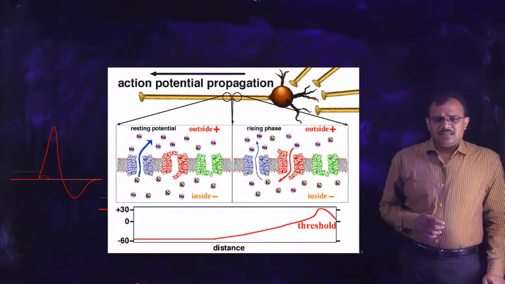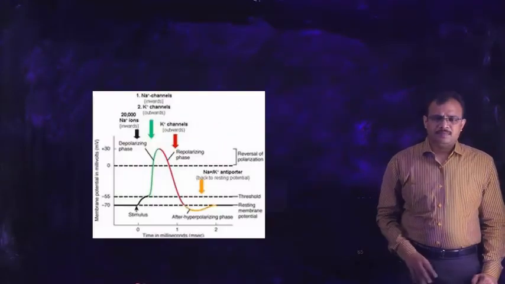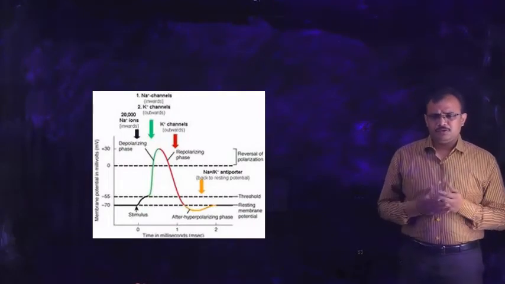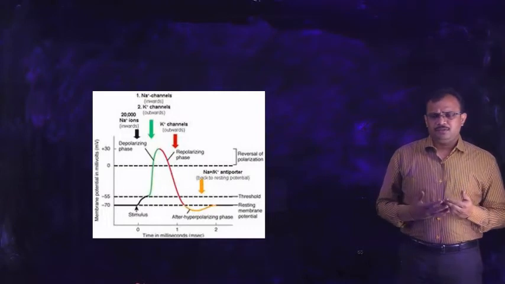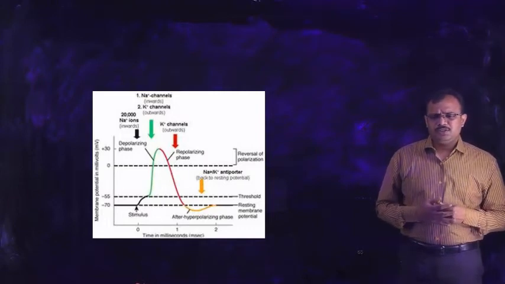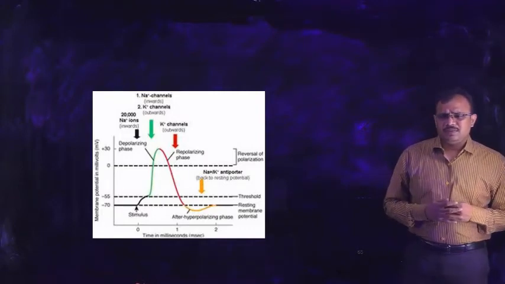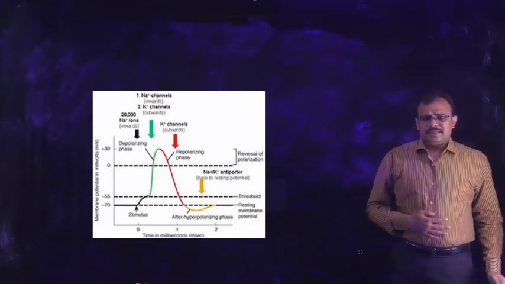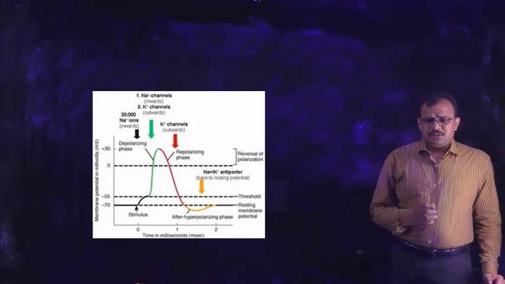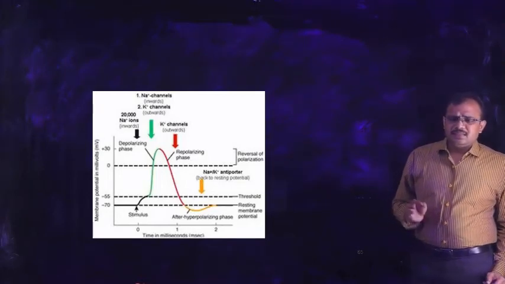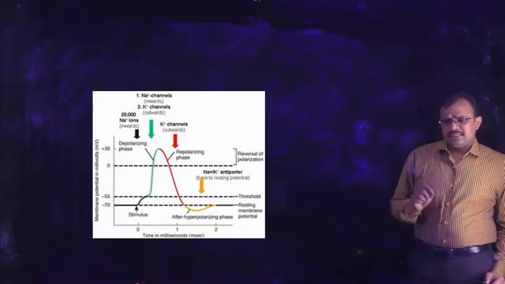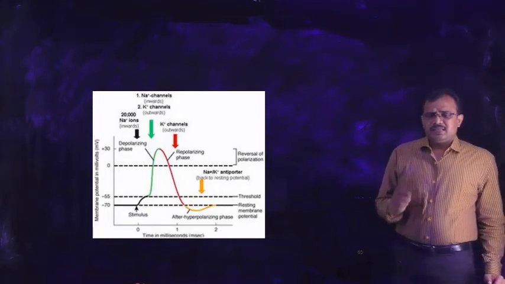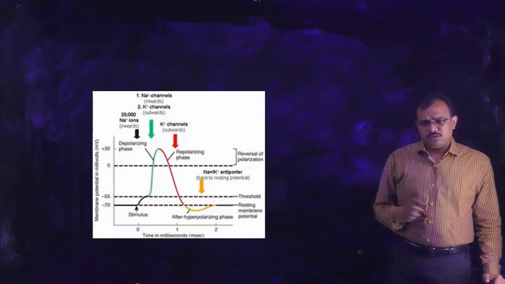In this way, by activating and deactivating, the cells transmit the impulse from one region to another region, and this change in voltage before, during, and after stimulation can be represented by this diagram, which shows the duration on the x-axis and the voltage on the y-axis. In a resting state, the voltage present in the cell is minus 70 millivolt, as you can see.